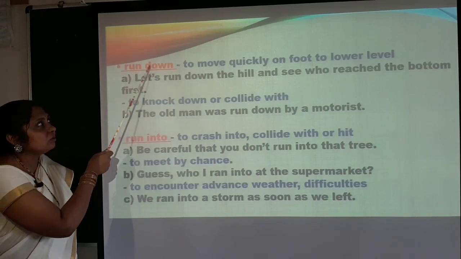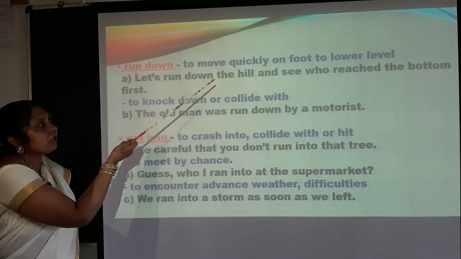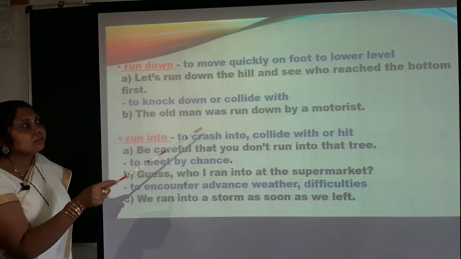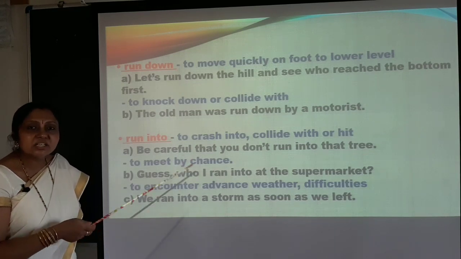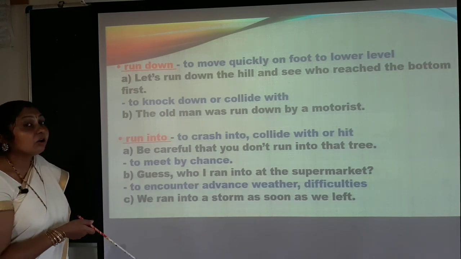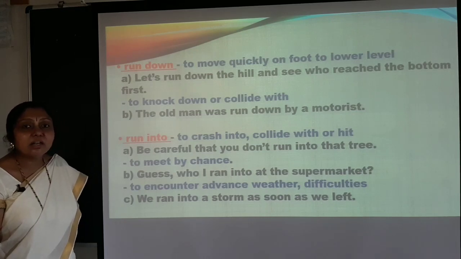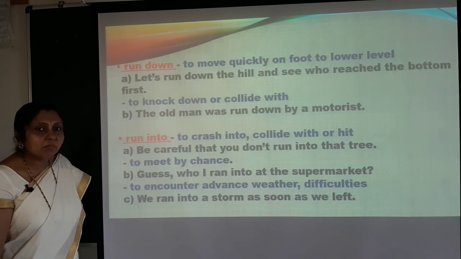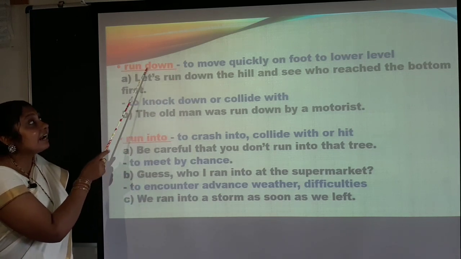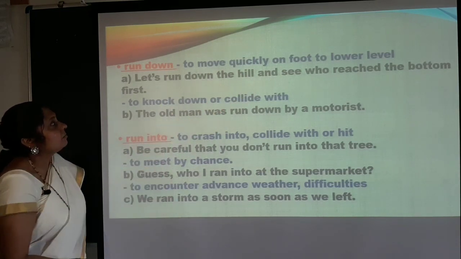Run, usually you move quickly on foot, and down is telling about the lower position. That is sometimes possible, but it is not always taken in that way.